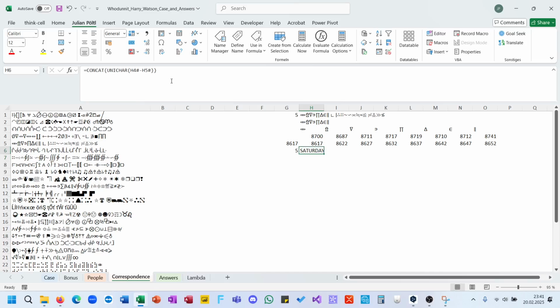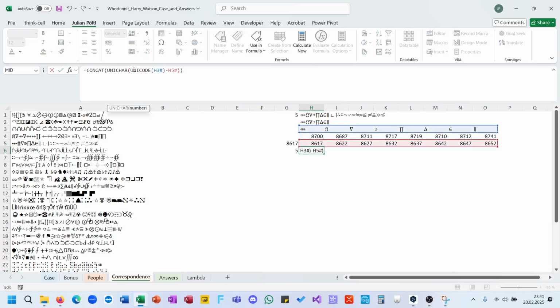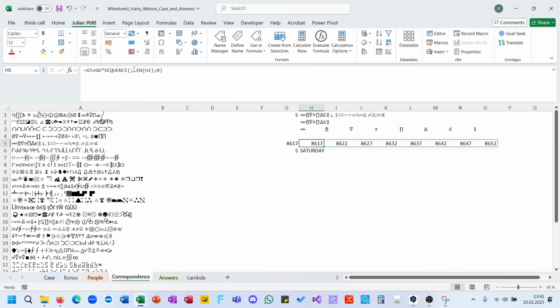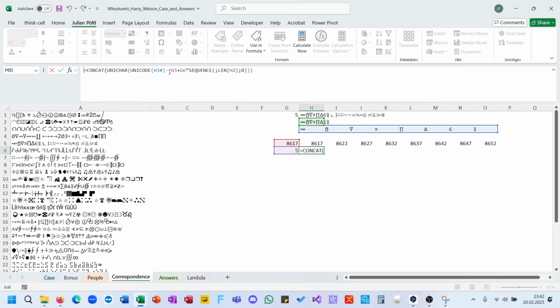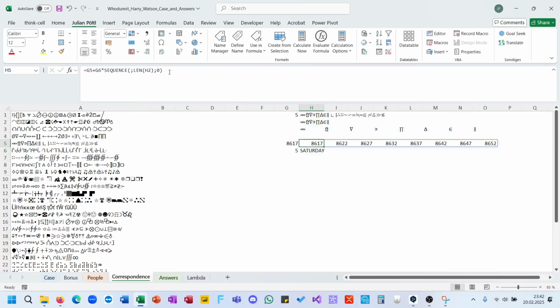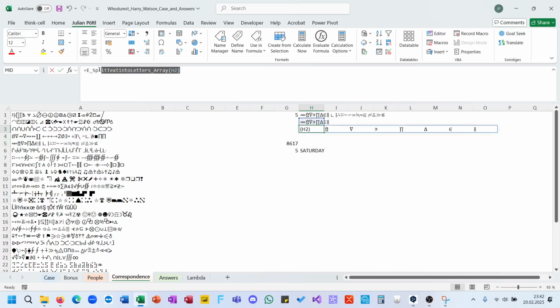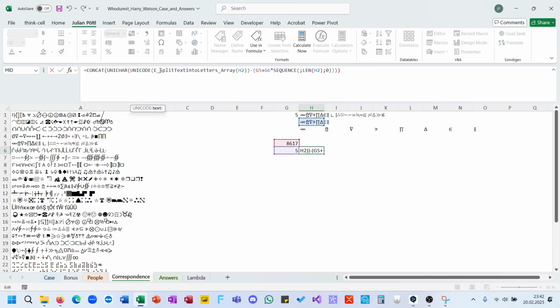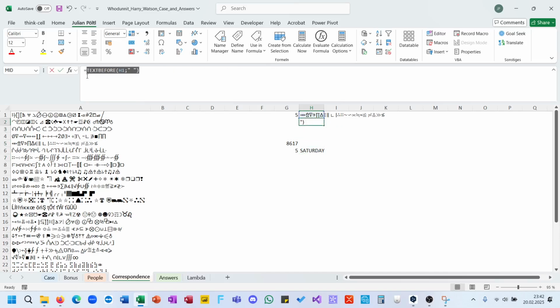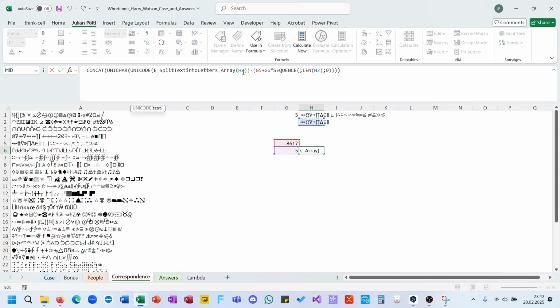Now CONCAT this. We want to have everything together. So let's build it together. This can now go away. This is also only used here. Simple mathematical rules. Wrong direction. Here we go. The split with a LET would be nicer, but yeah, I'm not in the LET mood today. And here, this text before also in the LET would have been nicer, but we use it only 2 times, so yeah.